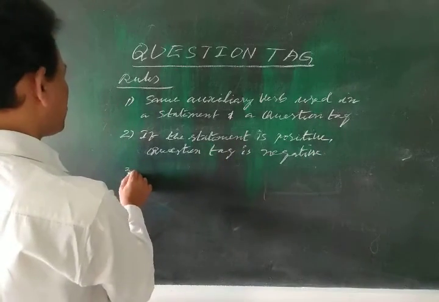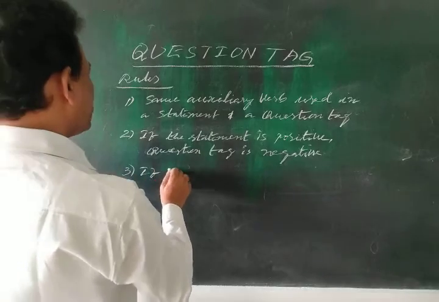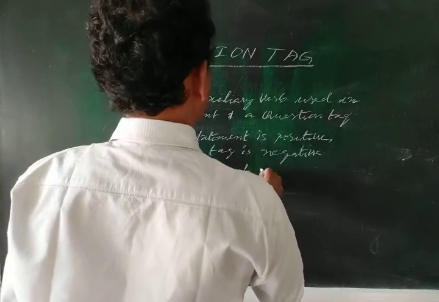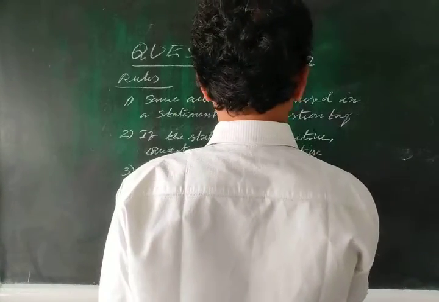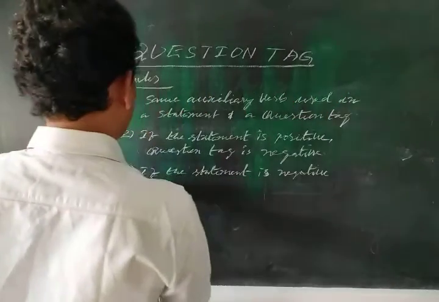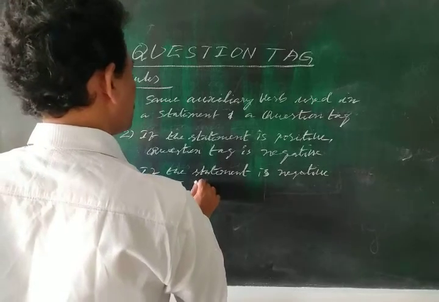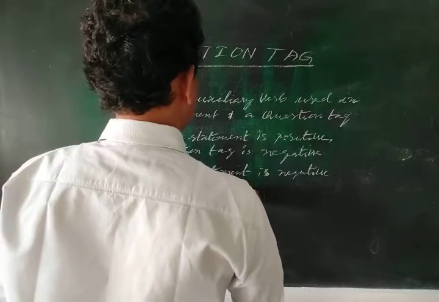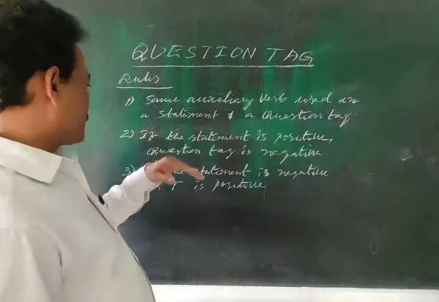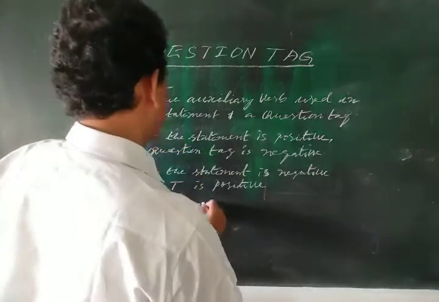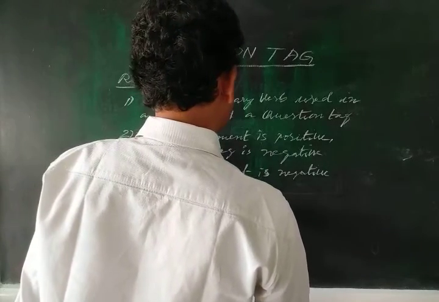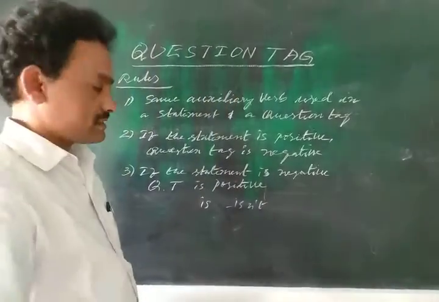Next, the opposite: if the statement is negative, the question tag is positive. Suppose just as I have written after the second rule, "is" in the statement, "isn't" in the question tag, like that.